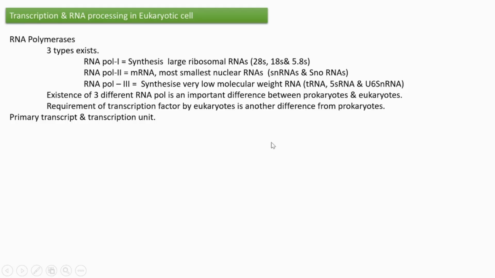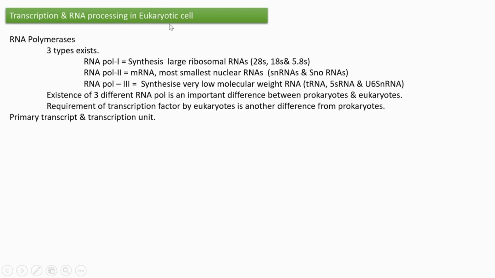Good morning, students. Today we are going to start the next section in the transcription chapter, that is transcription and RNA processing in eukaryotic cell. In the last class, we finished the transcription process in prokaryotes. So let me see what about the transcription in eukaryotic cell.